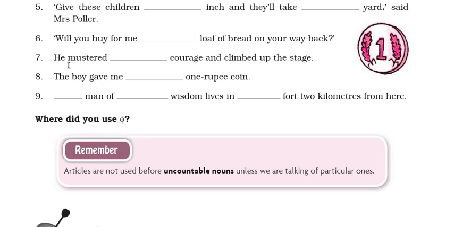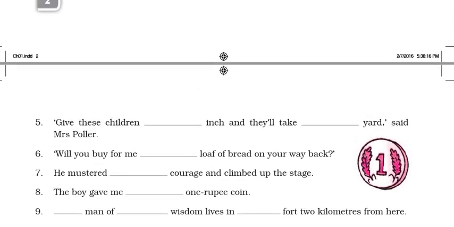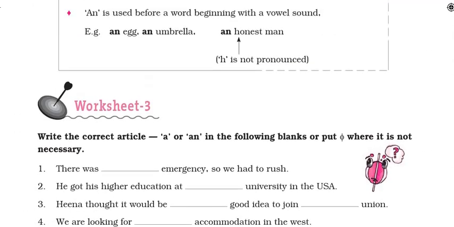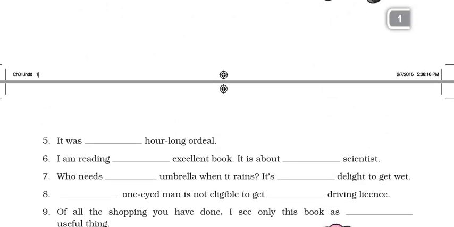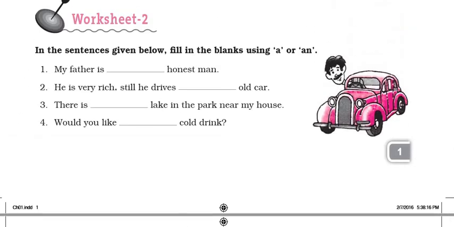So I will discuss one example with you, like he mustered courage and climbed up the stage. So courage is an abstract noun, and before that we do not use articles, so we will put this sign. And before uncountable nouns also we do not use article. So children, I hope you have understood the usage of a and an. So you will do worksheet 2 and worksheet 3. Fine. So try to complete these two worksheets. Thank you.